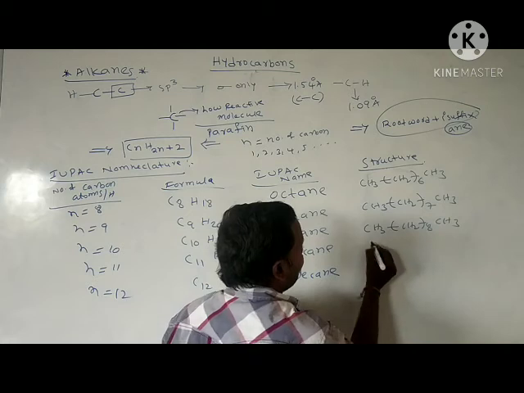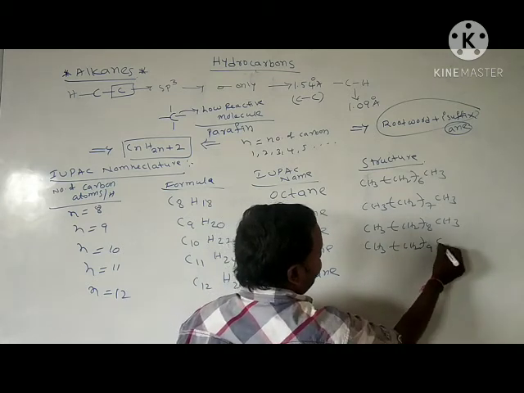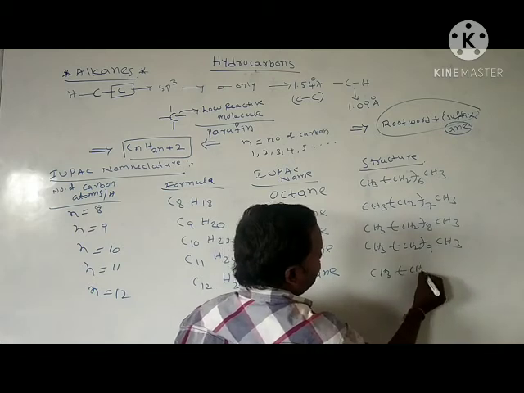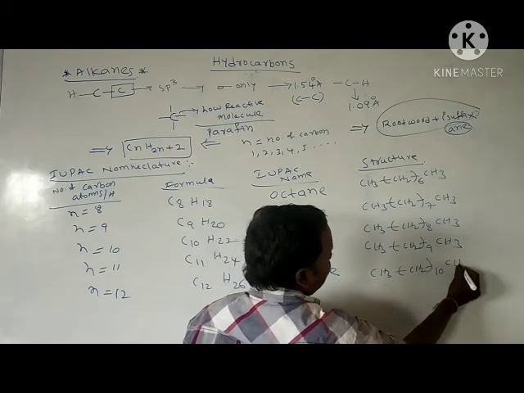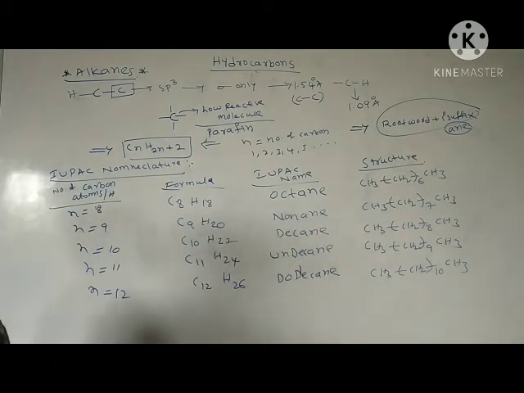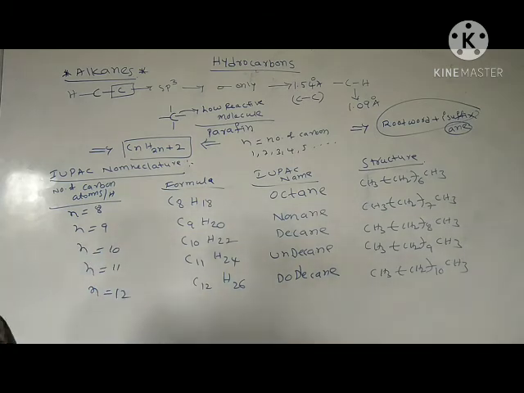Decane: CH3, CH2 eight times, CH3. Undecane: CH3, CH2 nine times, CH3. Dodecane: CH3, CH2 ten times, CH3. This is about the structure, IUPAC name, formula, and number of carbon atoms. This is just the IUPAC nomenclature of alkanes up to 12.